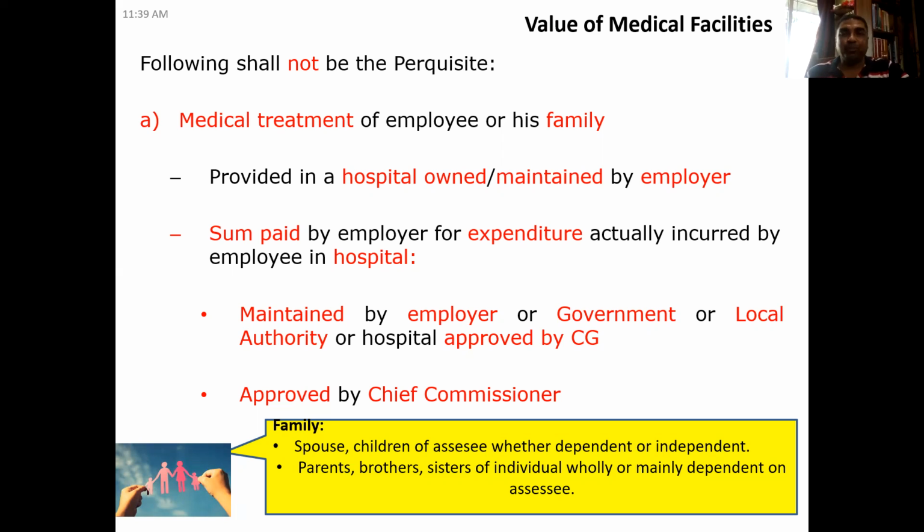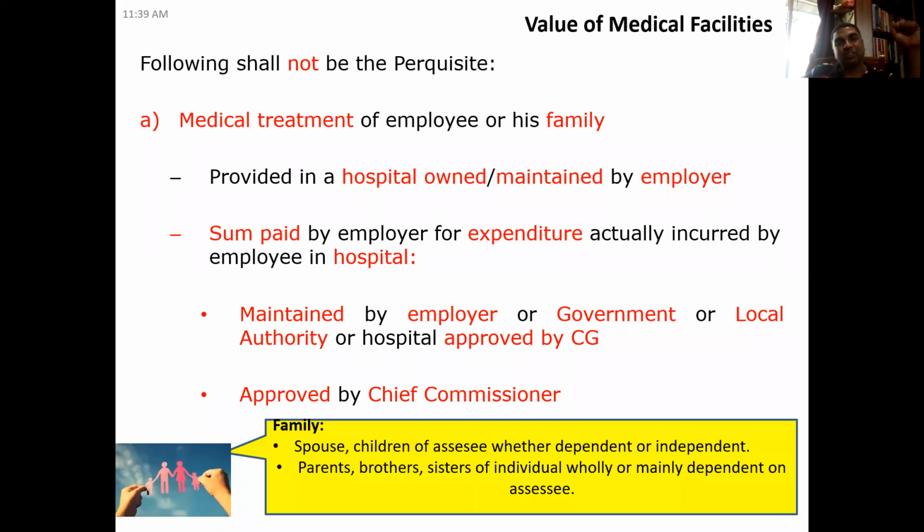Medical treatment of an employee or his family provided in a hospital owned or maintained by an employer. Let us say the employer is owning a hospital or maintaining a hospital and this facility is provided in the same hospital. So that is not a perquisite at all. So when it's not a perquisite, it's not taxable. Your ESI hospital is not coming under this category in your question.